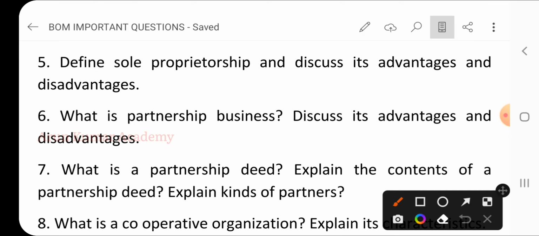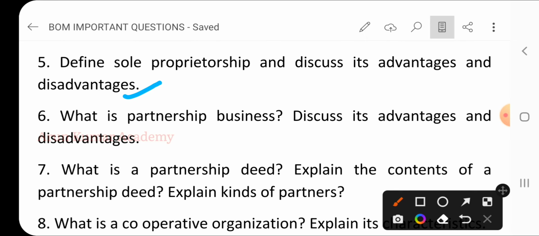Then the fifth question, define sole proprietorship and discuss its advantages and disadvantages. What do you mean by sole proprietorship? Sole proprietorship means there is only a single owner, who manages or runs the business, only one single person. Here we need to write the advantages and disadvantages.